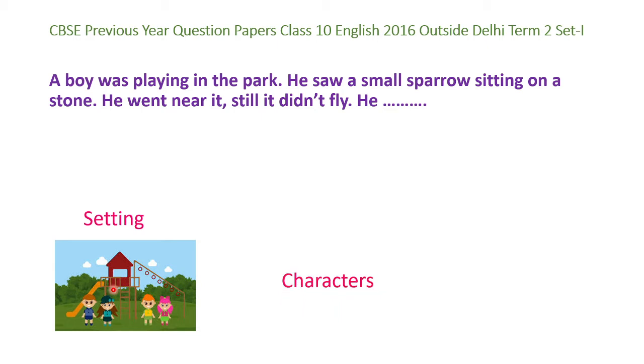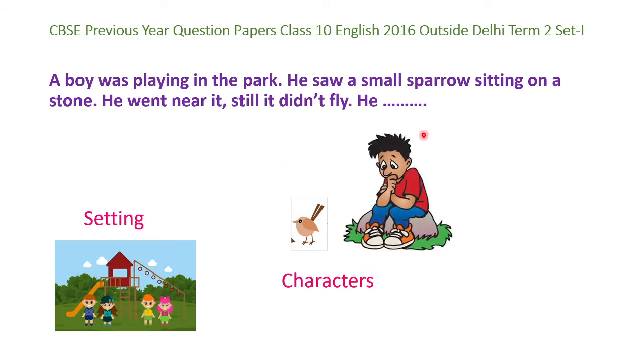Now after that, characters. As we read, he saw a small sparrow. So we have a sparrow, and obviously we have a boy who saw that sparrow. He went near it, still it didn't fly. So the plot: the beginning of the plot is given. There's a sparrow sitting on the stone. The boy went near the sparrow, but the sparrow did not fly.